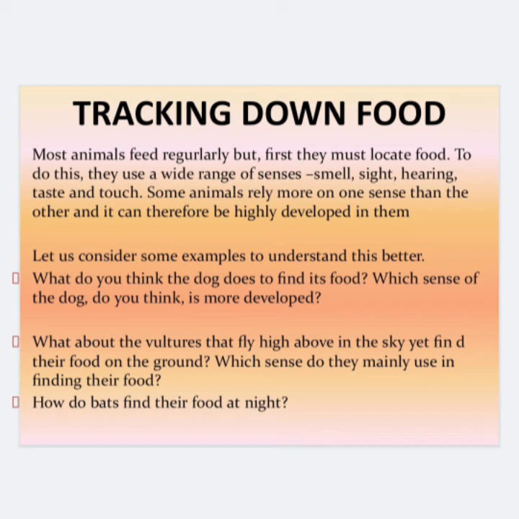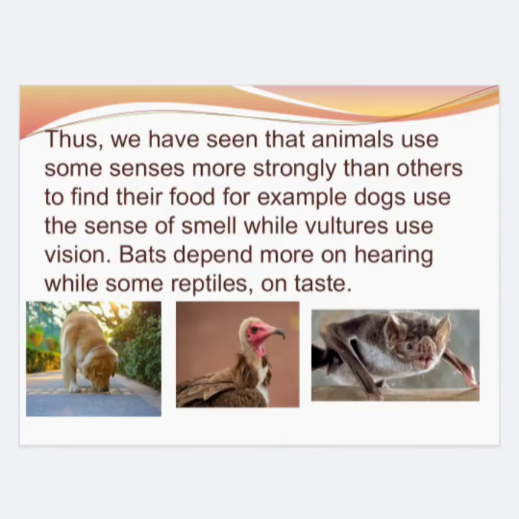For example, the dog uses the sense of smell, the vulture uses the sense of vision, bats depend more on hearing, and some reptiles also use the sense of hearing to locate their food.